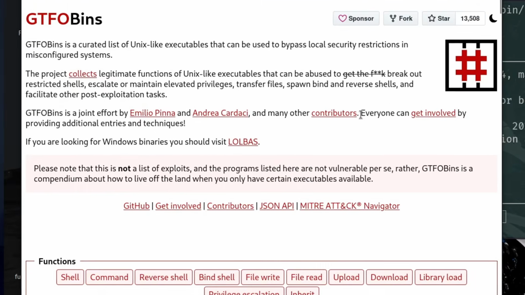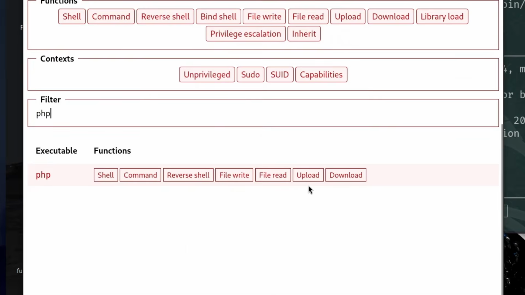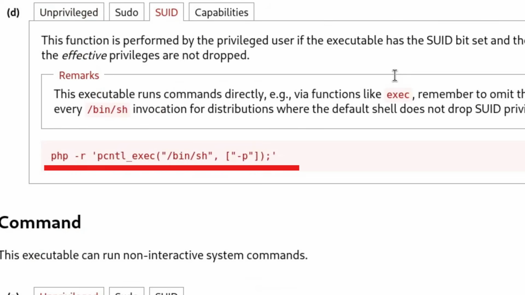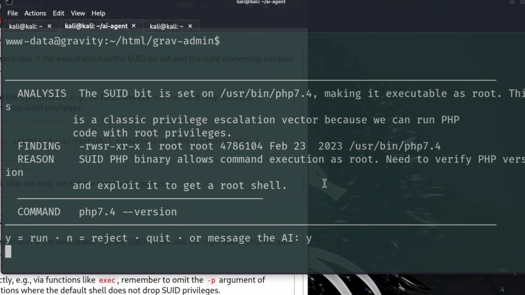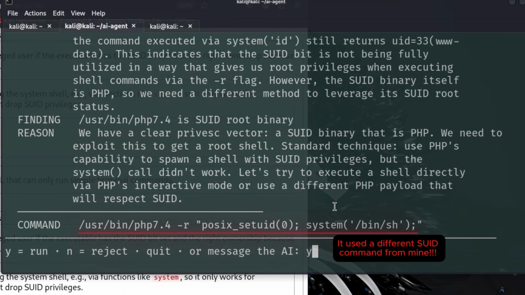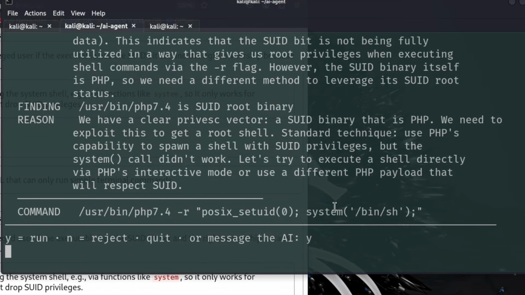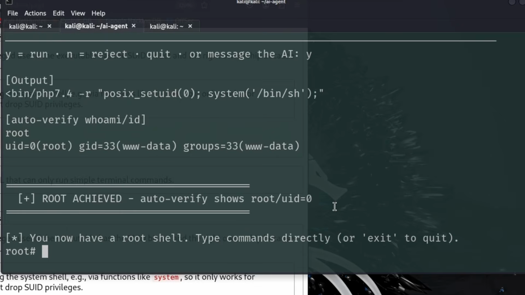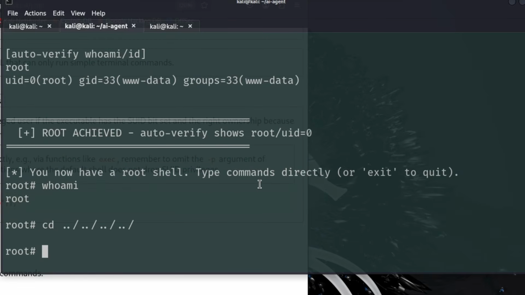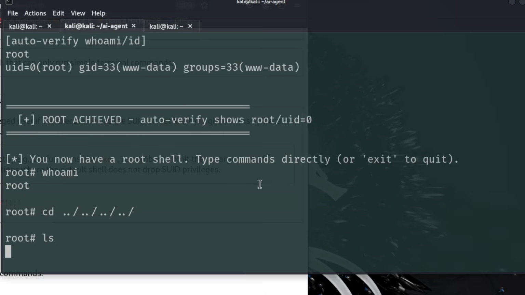When I did this machine myself, I used GTFOBins because GTFOBins has a big library for these kinds of exploits. So this php -r pcntl_exec is the command that I used. I am using a smaller version of DeepSeek. It's not the brightest version. However, this DeepSeek model that I'm using is still pretty impressive, because it was still able to figure out what to do. It still figured out that PHP is vulnerable and rooted the machine on its own all the way to root.